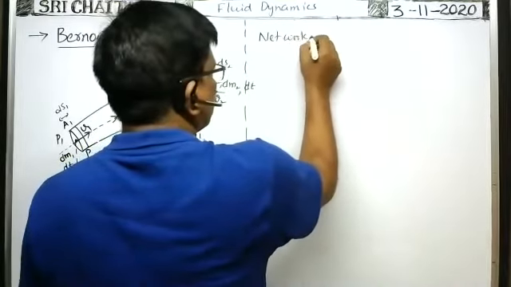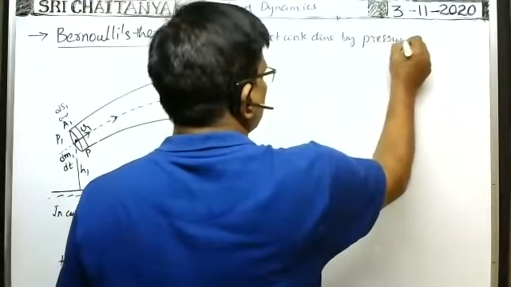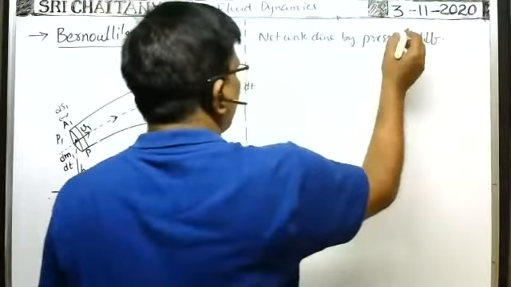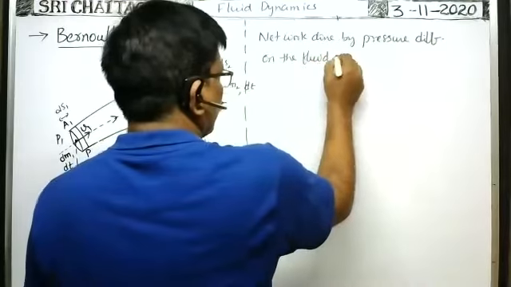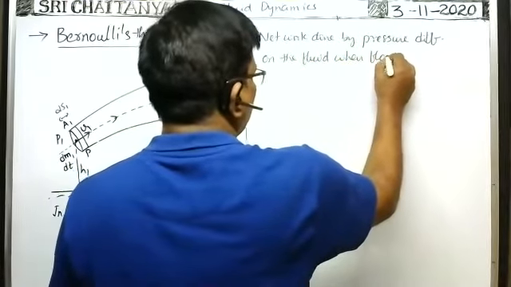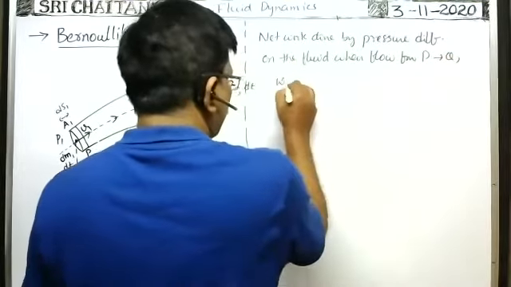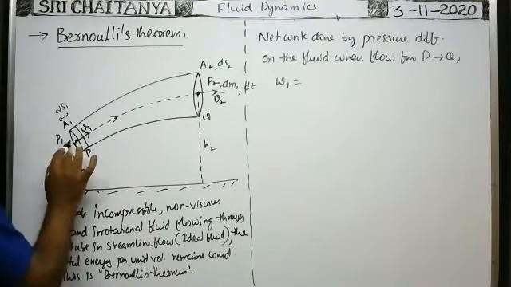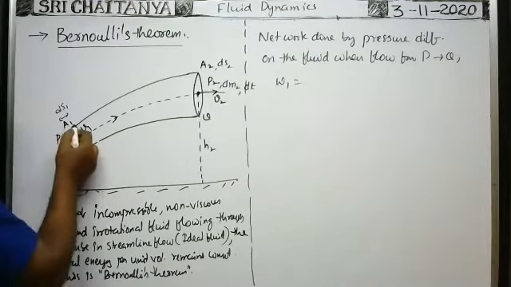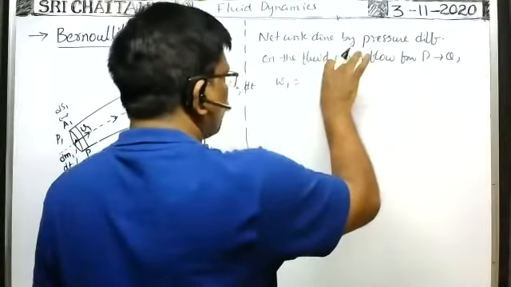Net work done by pressure difference on the fluid when flowing from P to Q, say W1, which is equal to, you see, by this pressure dm1 mass of the fluid enters into the tube in a time dt seconds and travels a distance equal to ds1. Okay, then what is the work done by that pressure